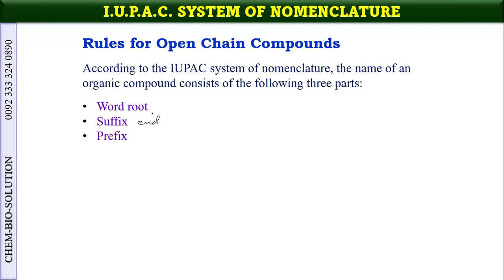Word root is the basic name, and prefixes are the initial part of the name. In our syllabus, we don't need to remember what is root, what is suffix, what is prefix, but it is important to understand how to write the name of the organic compound.